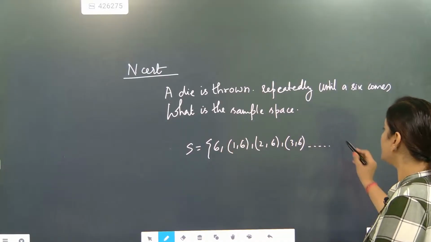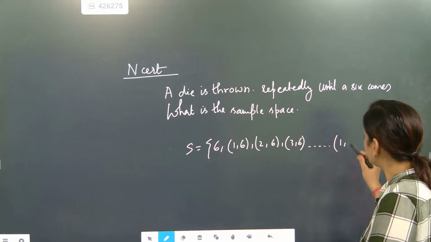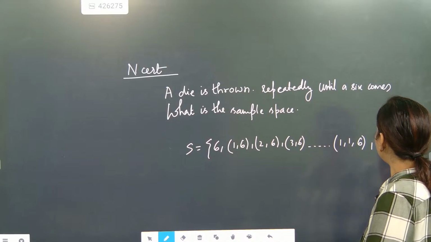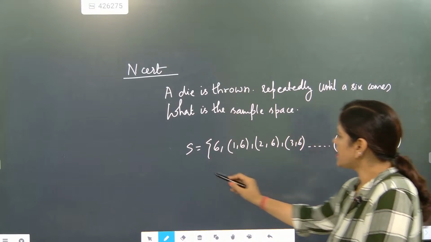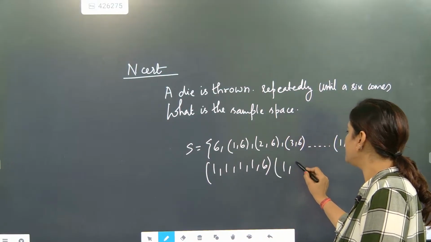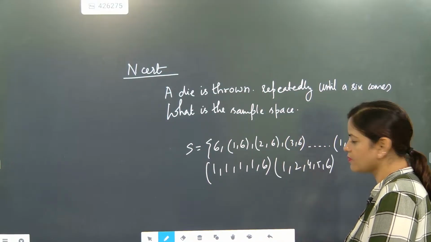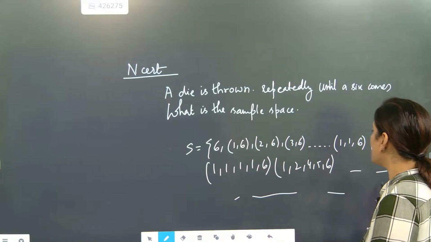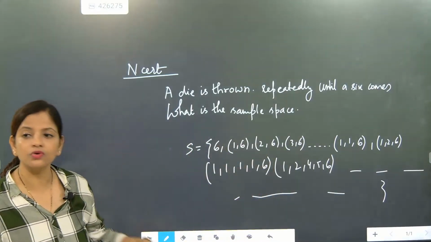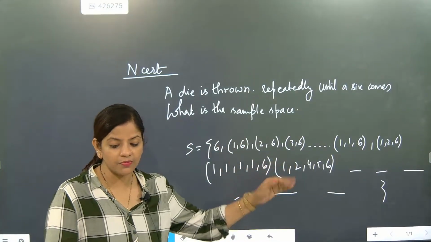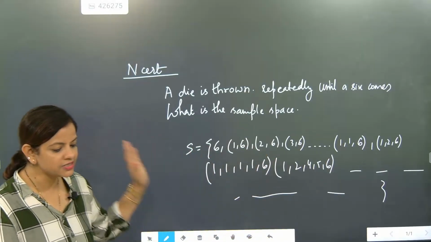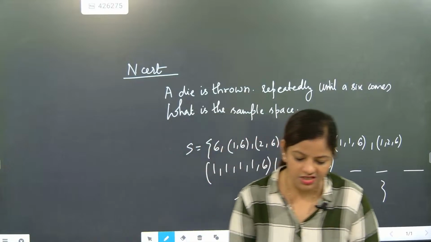Got it? Now here 1 came, again you tossed, 1 came, next time 6 came, stop. Then 1 came, 2 came, 6 came, stop. Now 1 came, 1 came, 1 came, 1 came, and then 6 came, stop. Then 1, 2, 4, 5, then 6 came, stop. That means it can go on, but till 6 comes, that is the limit. Understood? So how many tries will you do? As many tries as it takes for 6 to come. The moment 6 comes, it is going to stop. This is exactly the part.